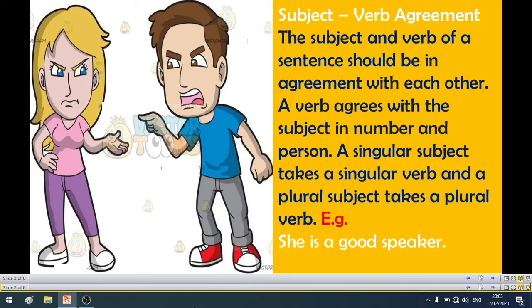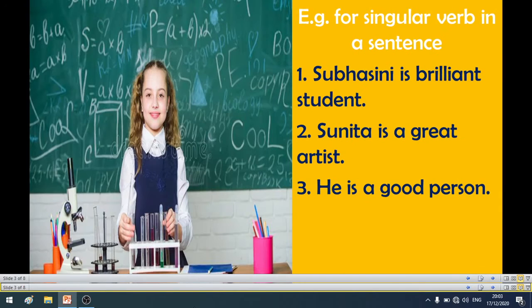எக்ஸாம்பிள், she is a good speaker. Okay, she is a good speaker. Here she is singular. Okay, so the verb we have used is "is". The subject has taken a singular verb here. Okay, so here I have given some examples for singular verbs in a sentence.